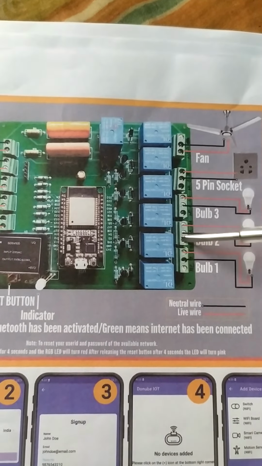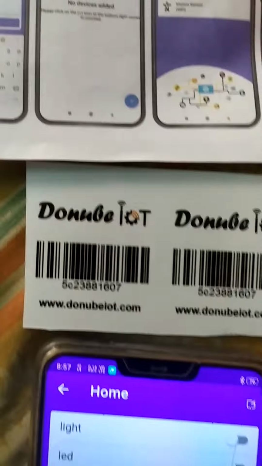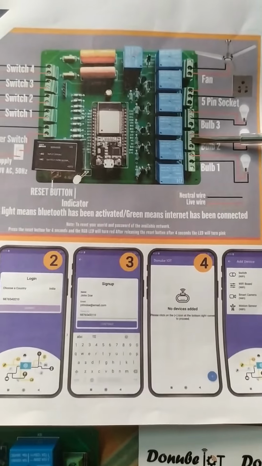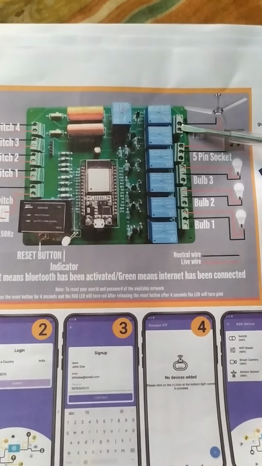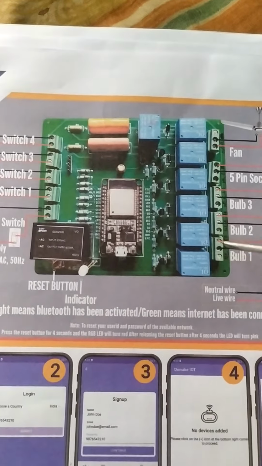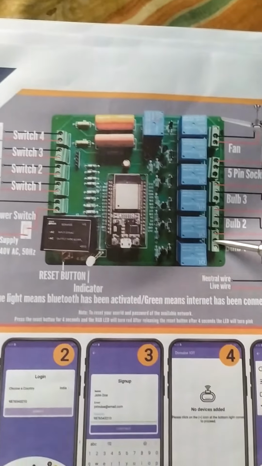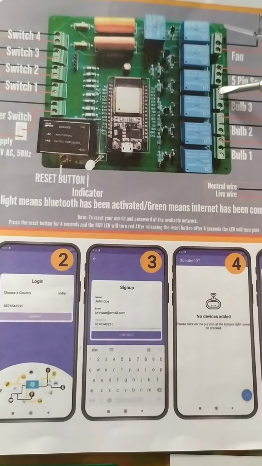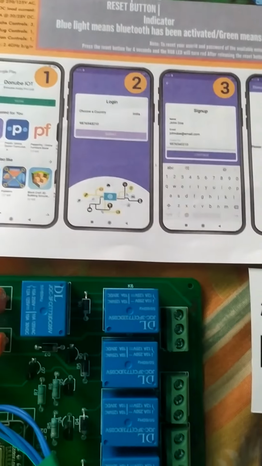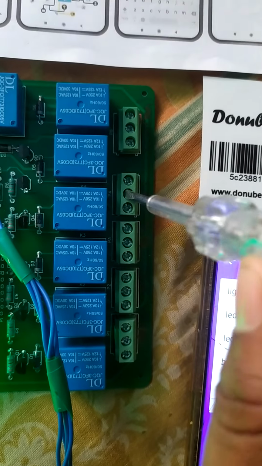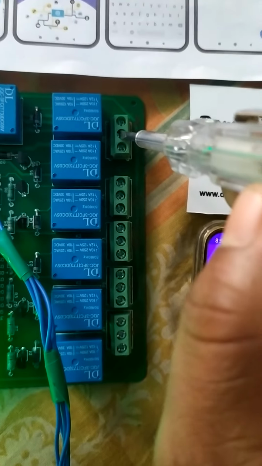The first ports are for LED bulb, LED light, or tube light, and this one is for the fan. In each port, the middle screw is neutral. This middle screw, and this one, and this one, and this one, and this one is neutral.